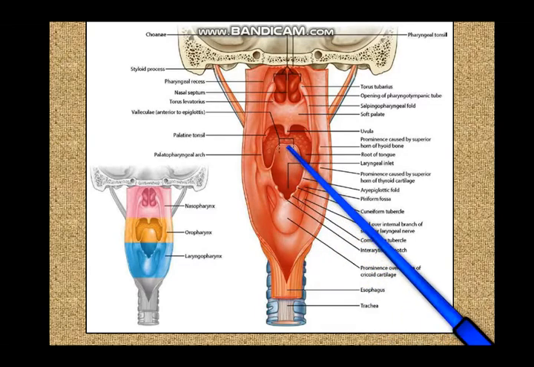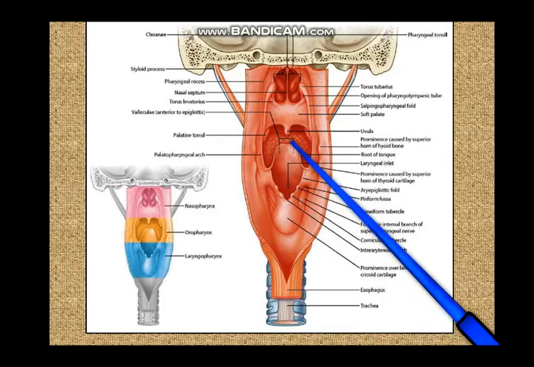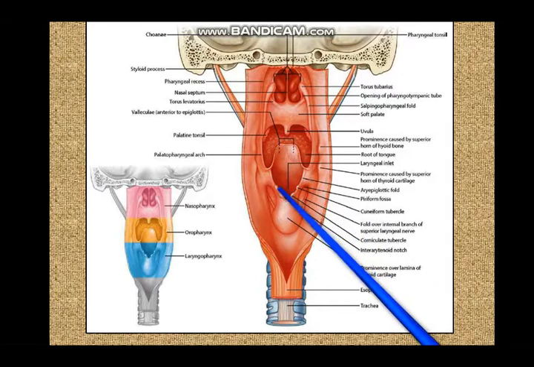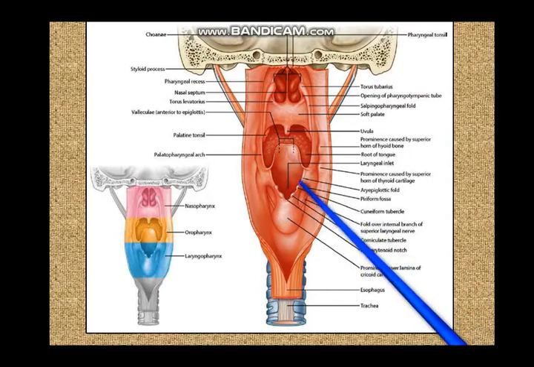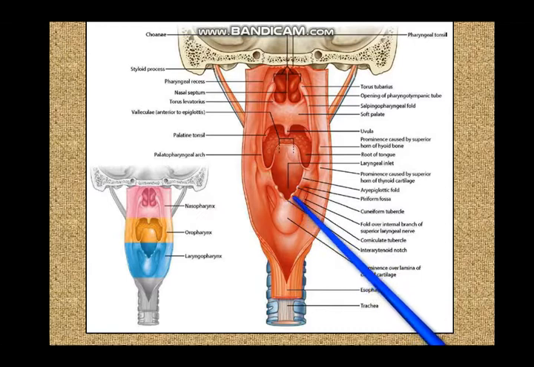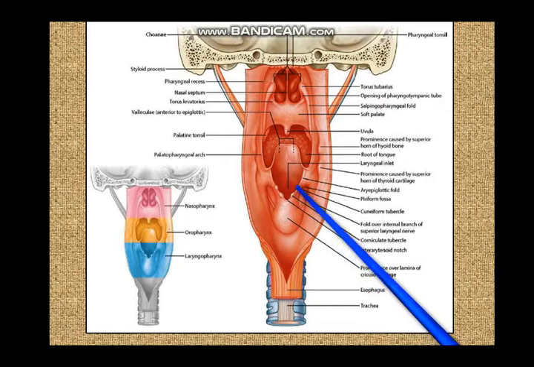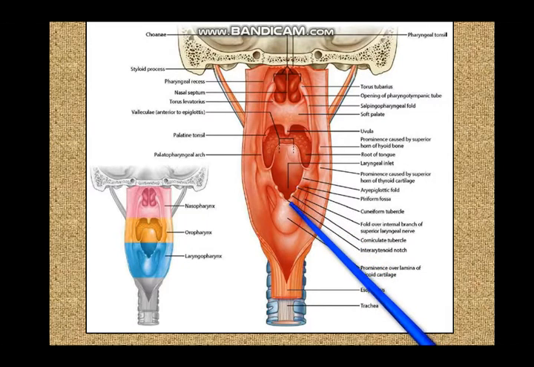So you can see that the inlet of the larynx starts from the epiglottis: the apex tip of the epiglottis, and the lateral margins of the epiglottis giving rise to the aryepiglottic fold, and ending here in the arytenoid cartilage and the interarytenoid fold of mucous membrane. Not only that, within this aryepiglottic fold, you can see the corniculate and the cuneiform cartilages, these small dots over here.